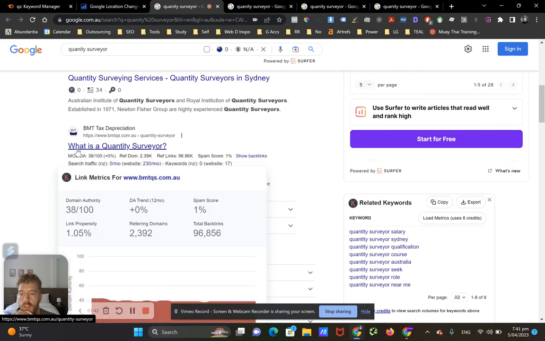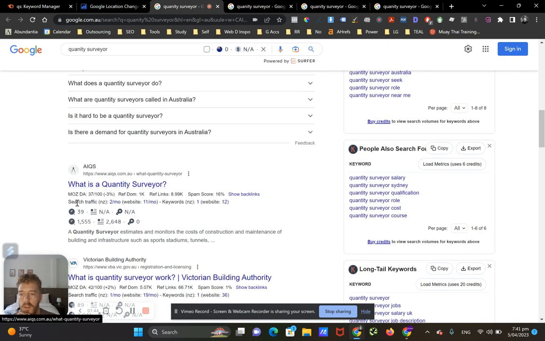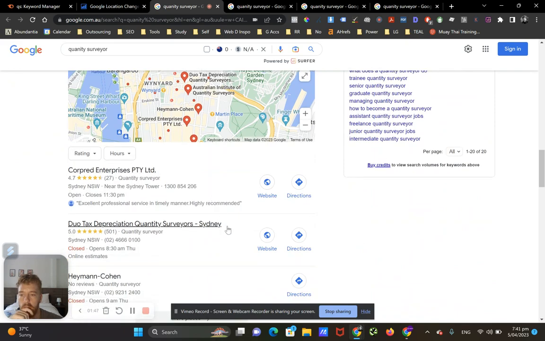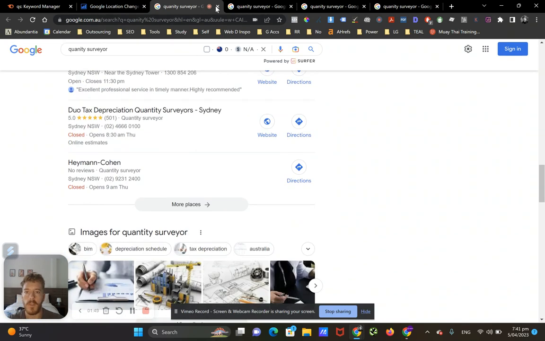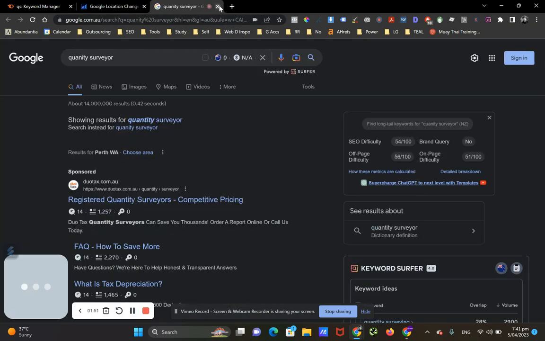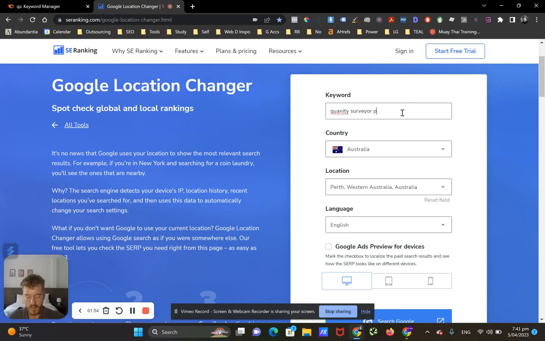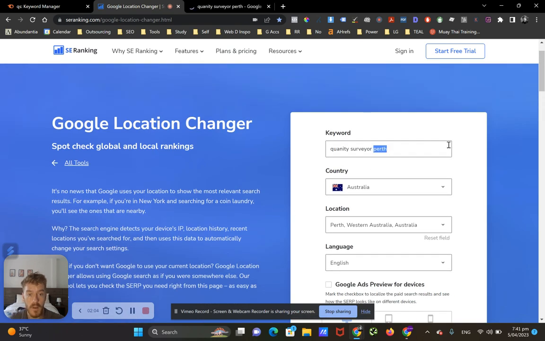These are more informational searches. So, what is a quantity survey? It's not really what we want. So let me try this one again. Let's add some intent. Let's type in quantity survey Perth, which would mean someone's looking for a quantity survey in Perth as opposed to looking for more information.